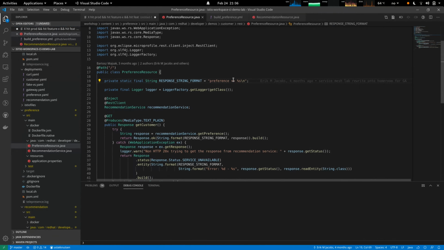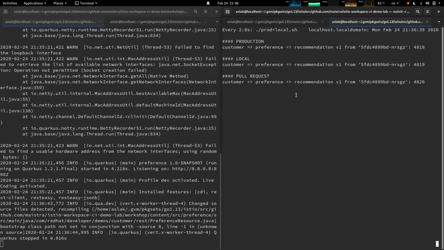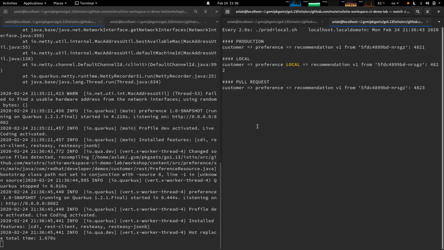If we look at the source code and make a change to it, save the file, we will see that Quarkus's dev mode is picking up the change and restarting the service. We can see that the change is reflected in the route. Now Ike has the ability to observe the file system and restart the service as well, but since Quarkus does it itself, there's no reason for us to do it.